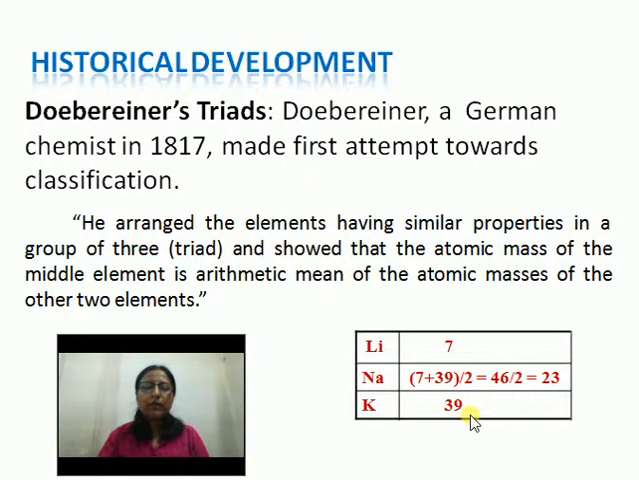So that means he said that the properties of these 3 elements will be similar and they could be kept in a triad. And he told about some other triads also, like chlorine, bromine and iodine, and calcium, strontium and barium. But he could not explain all the elements and could not put all the elements in triad form to explain their properties.